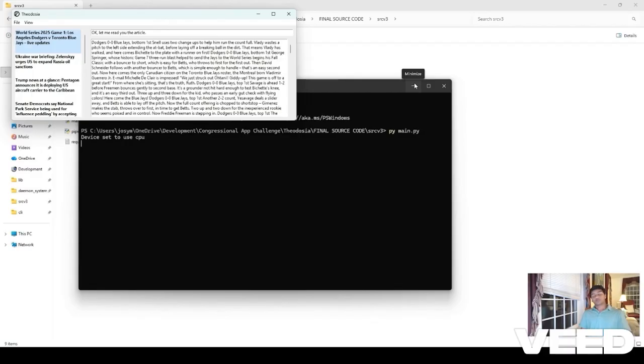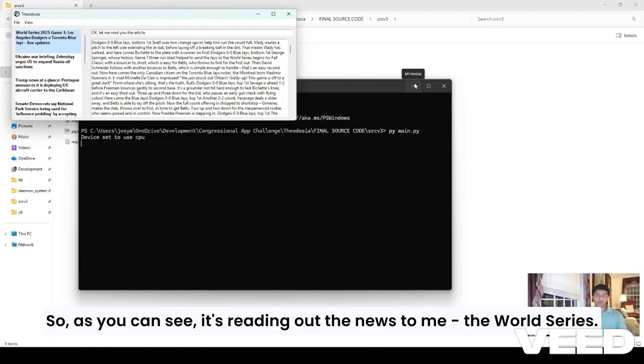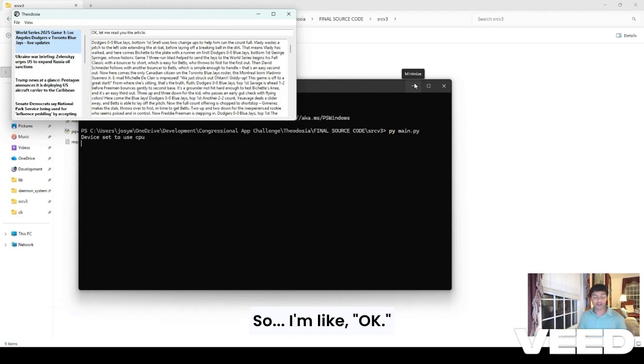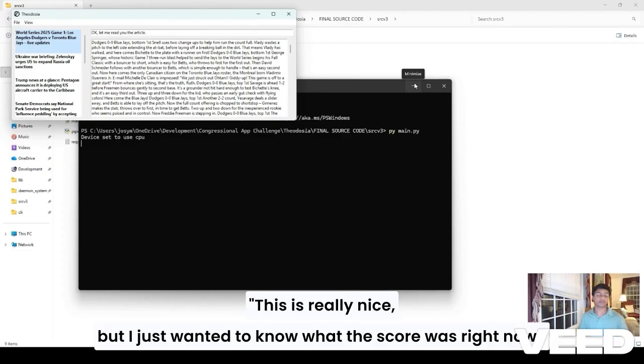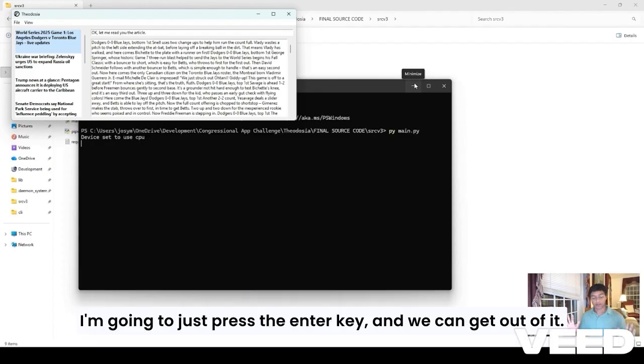Dodgers 0-0 Blue Jays bottom first. Snell uses 2 change-ups to help him run the count full. Vlady wastes a pitch to the left side, extending the at-bat before laying off a breaking ball in the dirt. That means Vlady has walked, and here comes Bichette to the plate with a runner on first. And we can get at it.